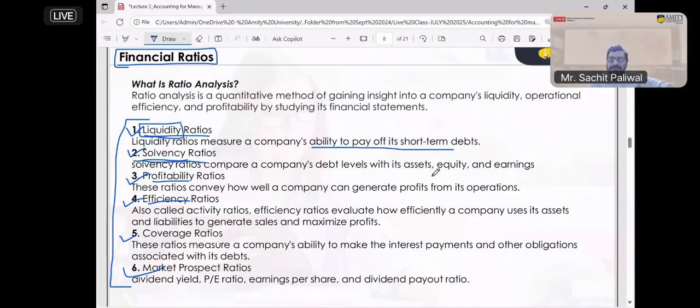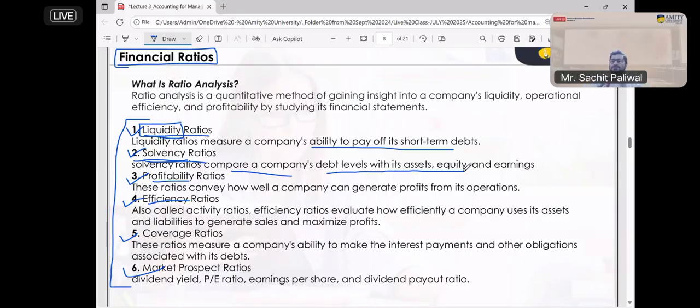Solvency means what is your capacity, or your current position in terms of your earning and your property. So solvency compares the company's debt level with its assets, equity, and earning.